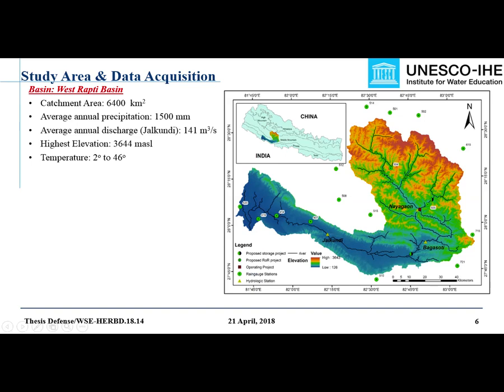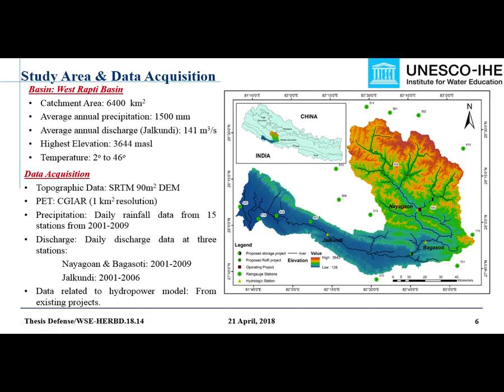So this is the basin where this framework was tested. It is known as West Rapti Basin, with a catchment area of almost 6,400 square kilometers, located in the midwestern region of Nepal. The data used are topographic data, potential evapotranspiration data, precipitation data, discharge data, and a few other data required for the hydropower model. The precipitation data and the discharge data are observed data at the daily time scale, whereas the topographic data and potential evapotranspiration data are remotely sensed data.